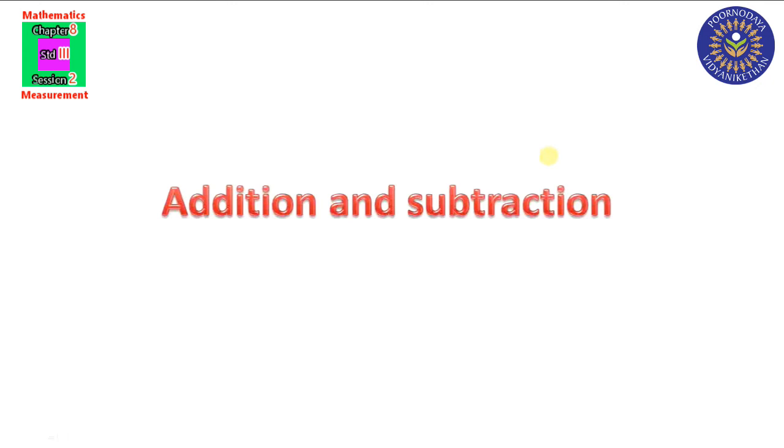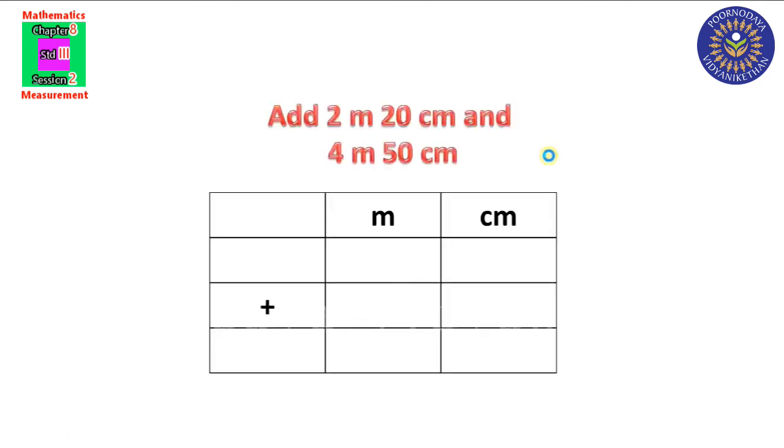Children, next we are going to learn addition and subtraction. Okay, addition and subtraction of length, weight and capacity. Already we learned all this in class 2. Do you remember that? Yes, try to recall that. Okay, addition and subtraction. First what we have to do? Here we are going to add this 2 meter 20 centimeter and 4 meter 50 centimeter.